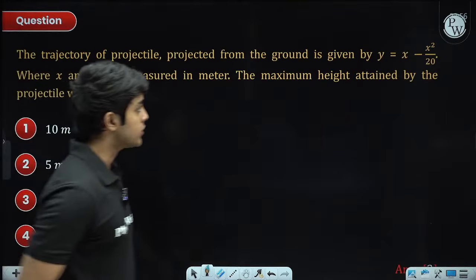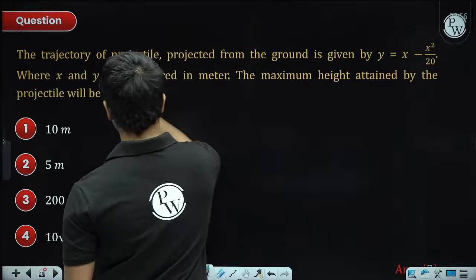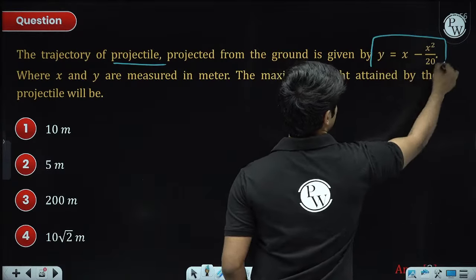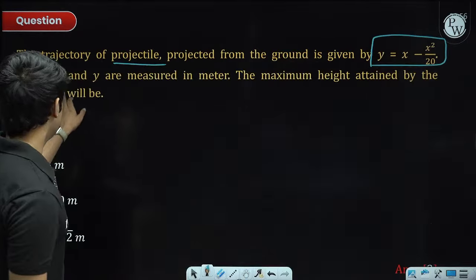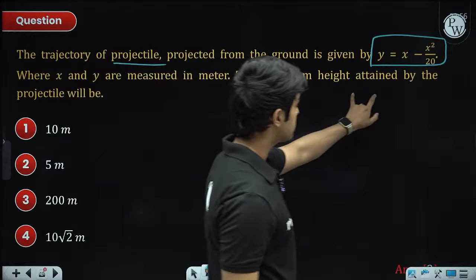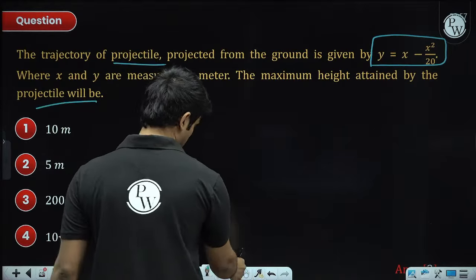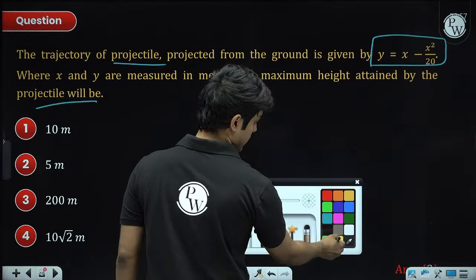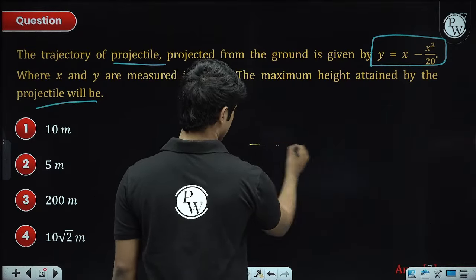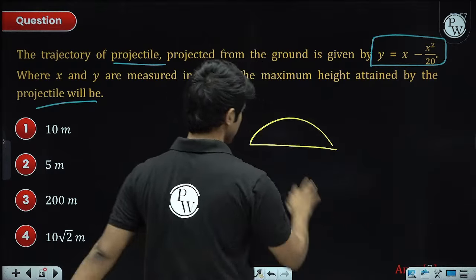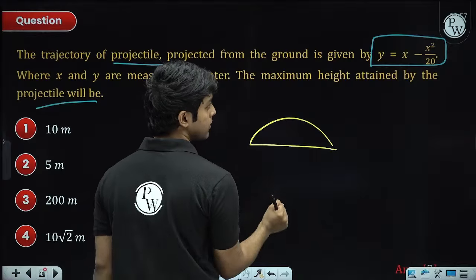So next question, the trajectory of a projectile is given. So the equation of trajectory is given, where x and y are measured in meters. The maximum height attained by the projectile will be? I mean, this we can just solve using the maths idea, right? This is how the projectile motion will look like.